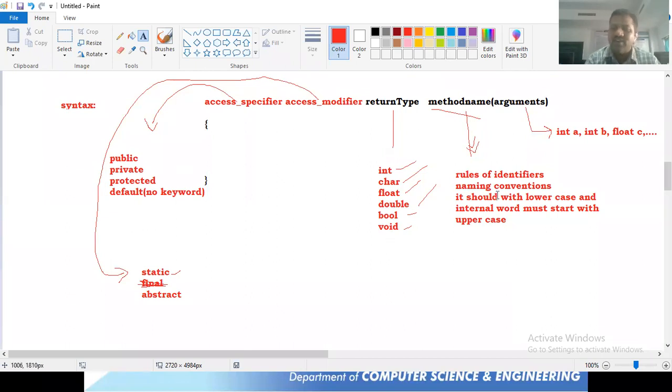In the place of method name, we need to follow the rules of identifier as well as the naming convention for method. In the place of arguments, however many arguments you want to take, that list we need to take along with the data type. This is the syntax for declaring any method, be it an instance method, static method, or abstract method. Try to note down this method syntax fast, and then we'll enter the programming part.